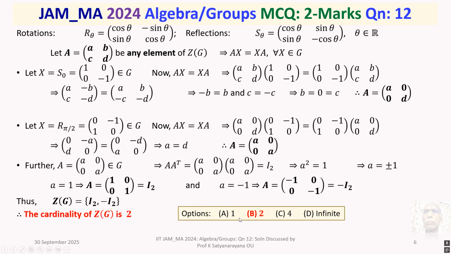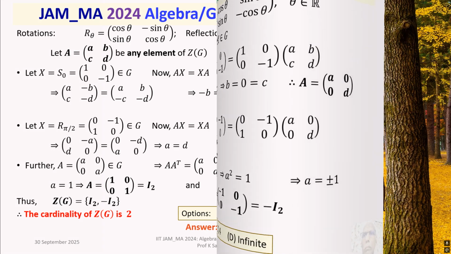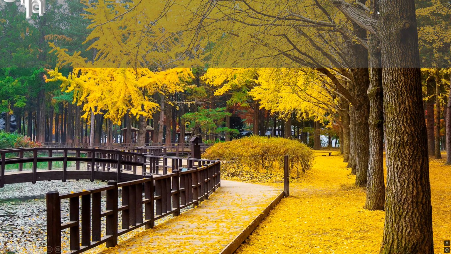So let's look at our options. The answer 2 appears against option B. Therefore, the answer to this question is option B. And that is the detailed discussion of the solution of this problem related to the center of the group of 2 by 2 orthogonal matrices. It's a good question, definitely. I am sure that you have understood the solution of this problem.